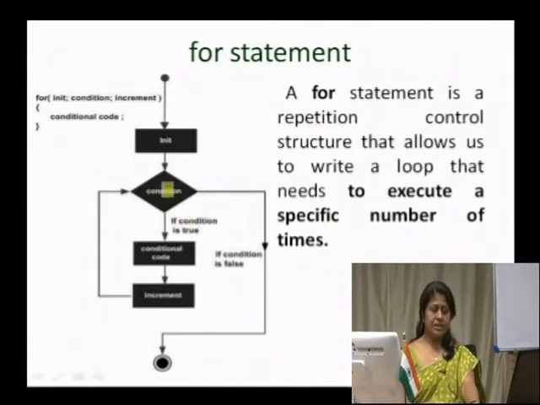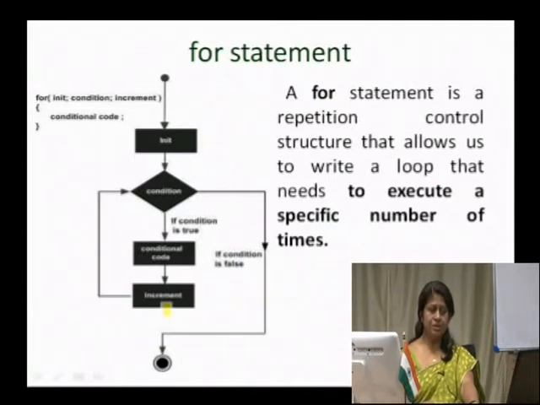Following that, when the condition becomes true, the conditional code is going to be executed, and then the control variable's value that we had initiated earlier would be incremented or decremented depending on the circumstances of our program.